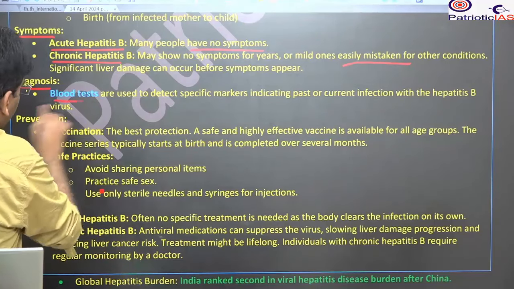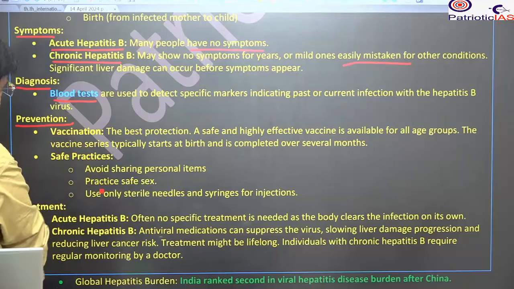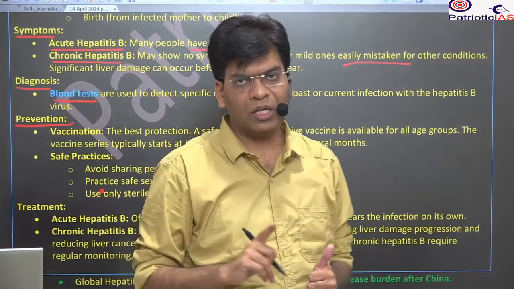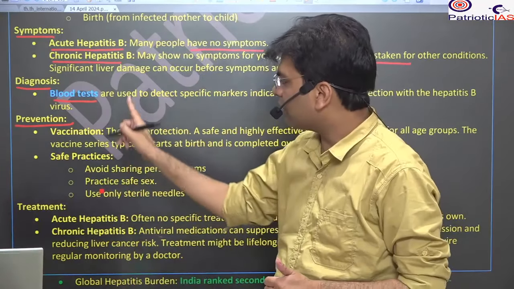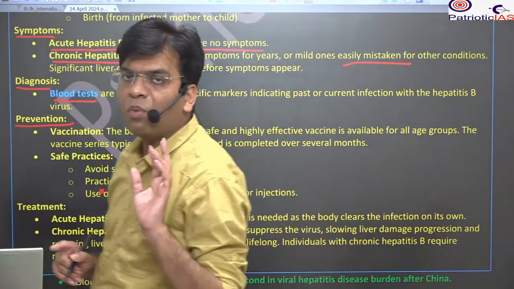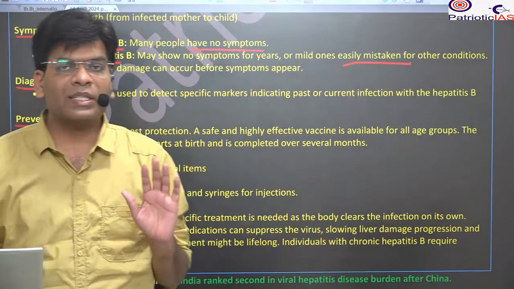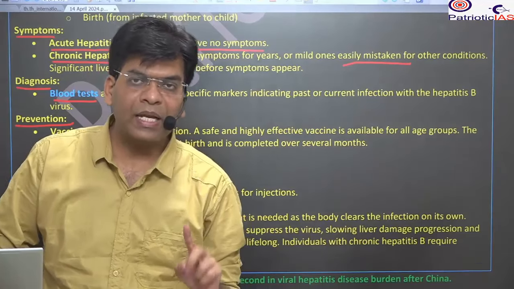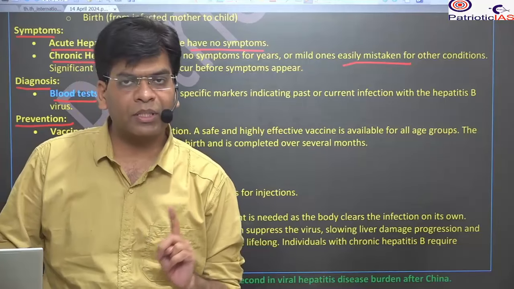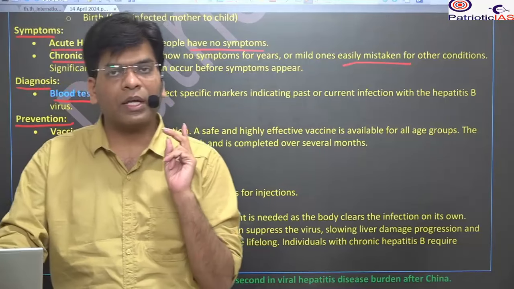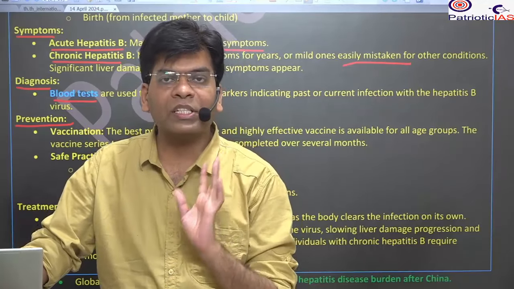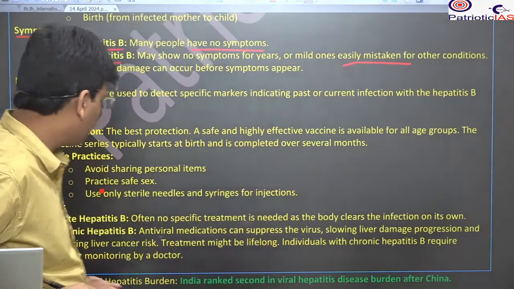Okay, what are the methods of diagnosis? You need to go for a blood test. As for prevention, the prevention method for hepatitis B is vaccination. Vaccination is available for hepatitis B but not for C. These B and C are the most fatal, most dangerous. For hepatitis B, vaccination is available but the cure is not available. For hepatitis C, vaccination is not available but the cure is available. So you should know the difference between these two.